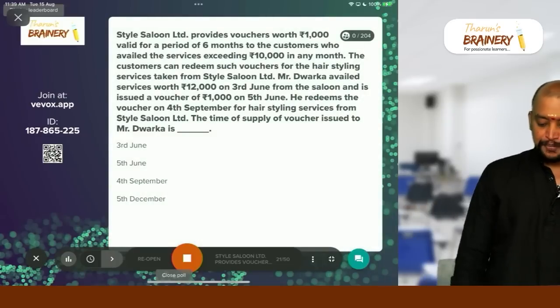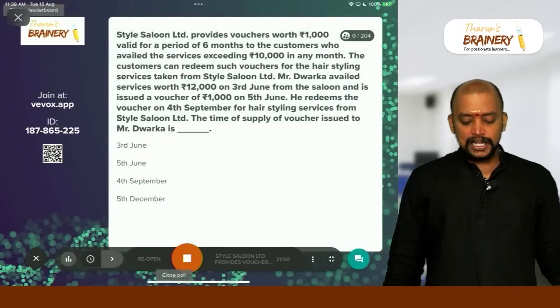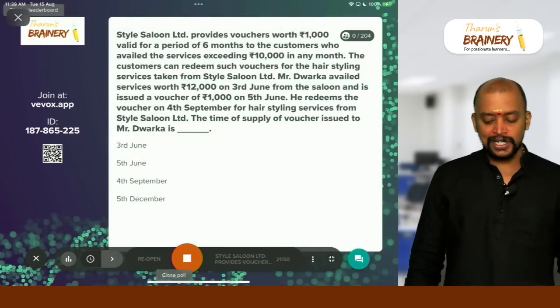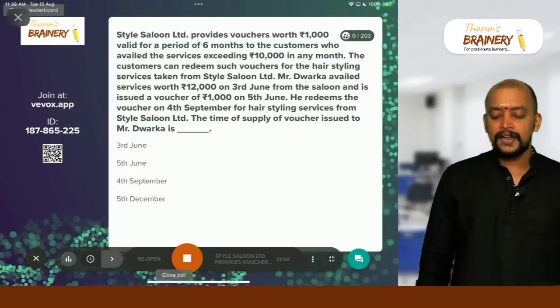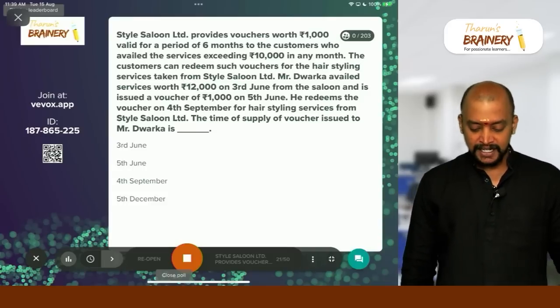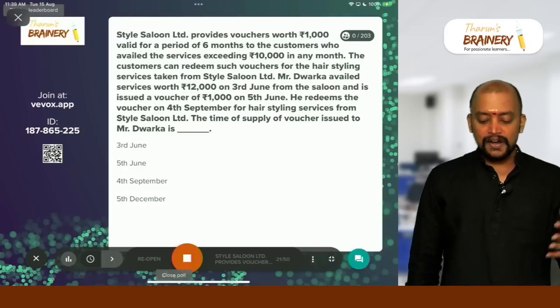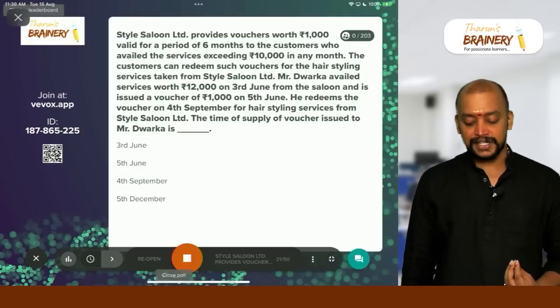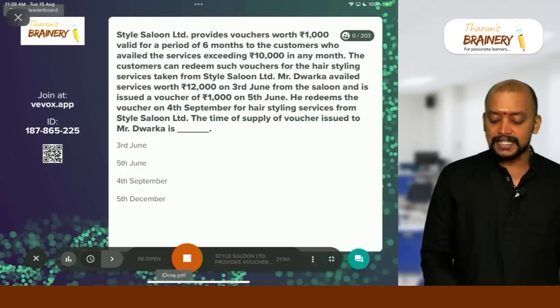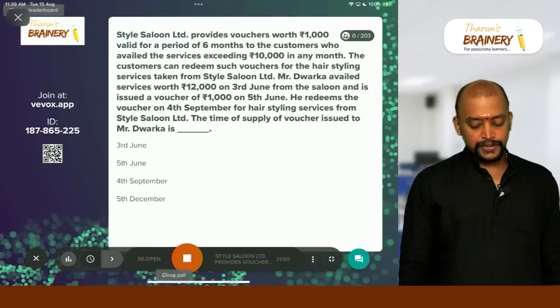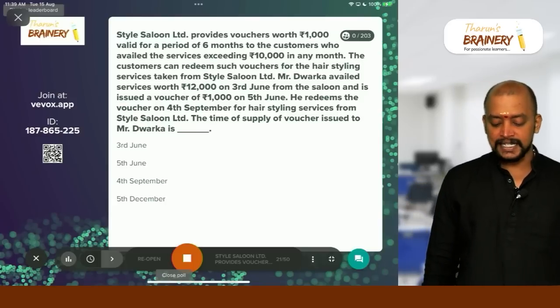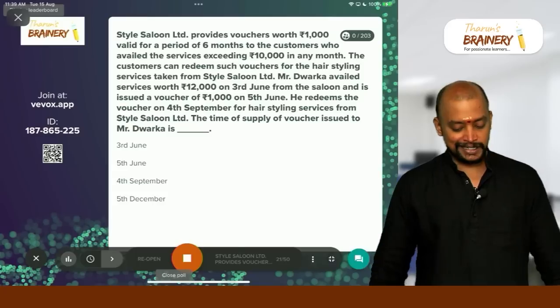Then next, Style Saloon Limited provides vouchers worth rupees 1,000 valid for a period of 6 months to the customers who avail the service exceeding 10,000 in any month. The customers can redeem such vouchers for their hairstyling service taken from Style Saloon Limited.